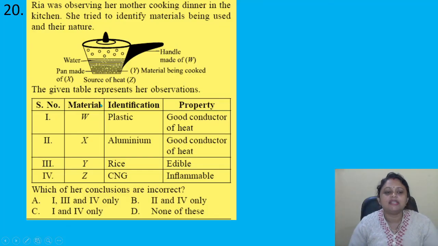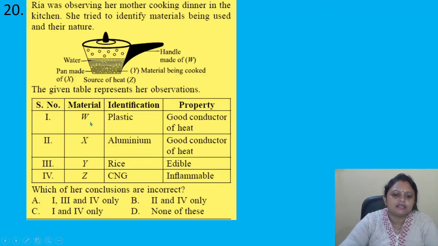Coming to the next question. Riya was observing her mother cooking a dinner in the kitchen. She tried to identify materials being used and their nature. So here the given table represents her observations. 1. Material W, identification plastic, good conductor of heat. 2. X, aluminium, good conductor of heat. 3.